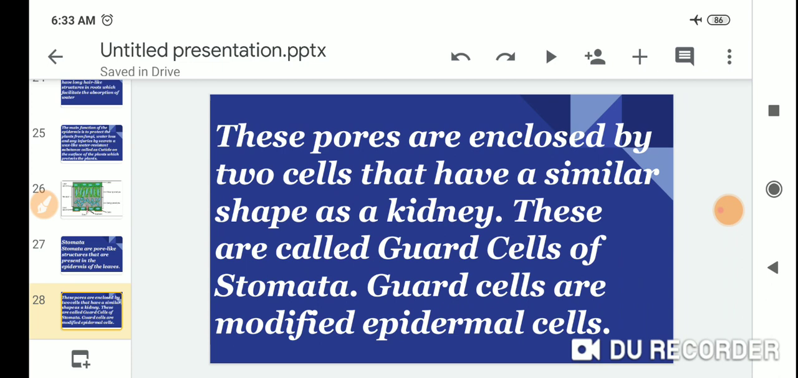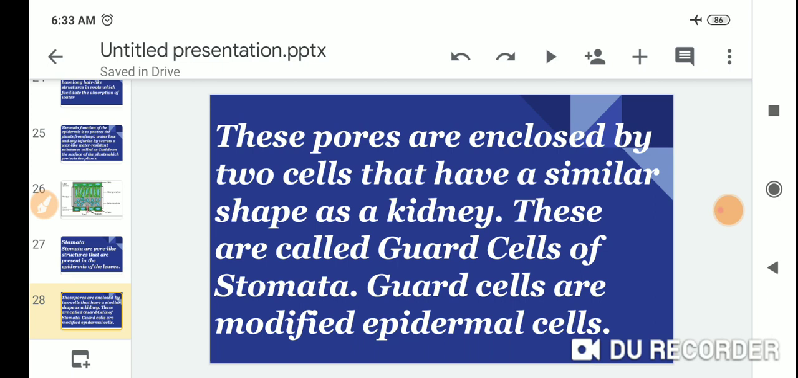These pores are enclosed by two cells that have a similar shape as the kidney. These are called guard cells of the stomata. Guard cells are modified epidermal cells.